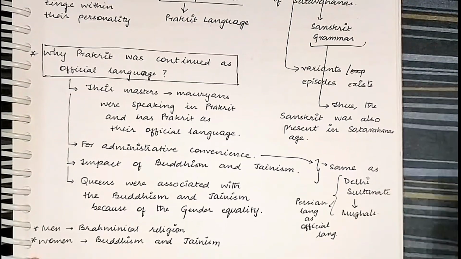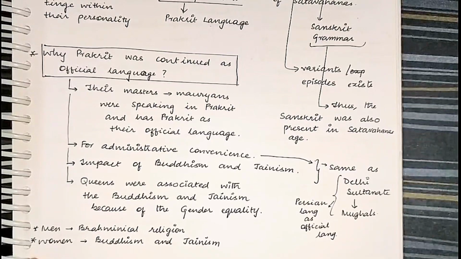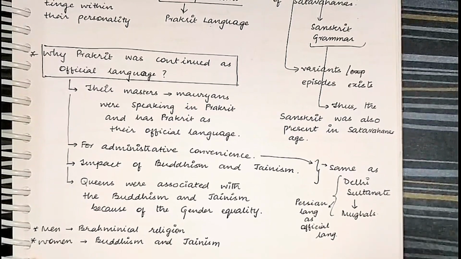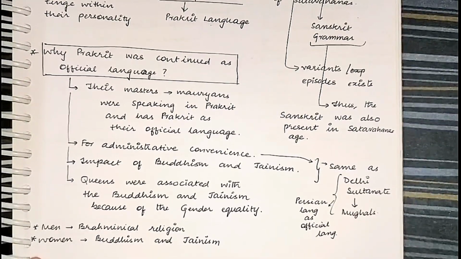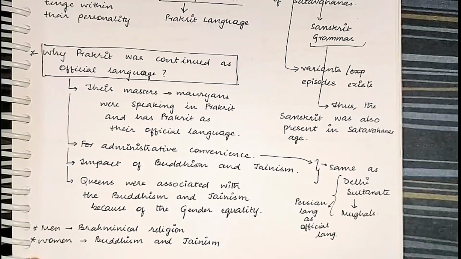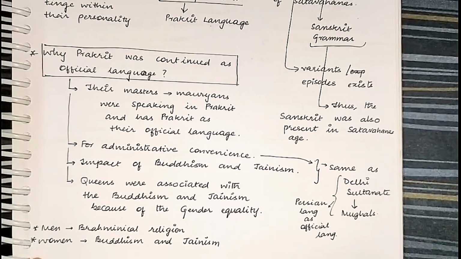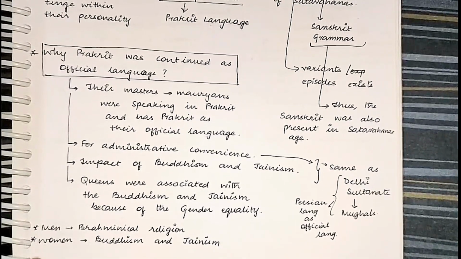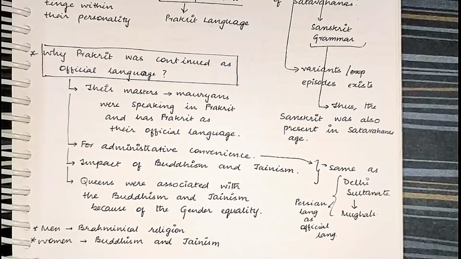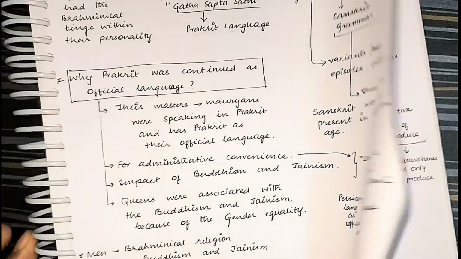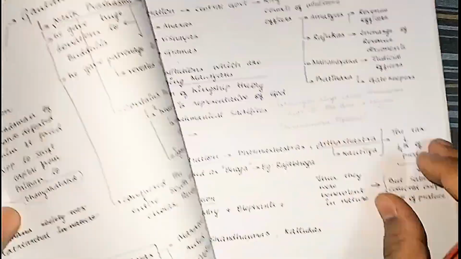And why did the male persons who are the kings perform the Brahminical sacrifices? So that they show their authoritative position. So that the Brahmins proclaim that these persons were performing the religious rituals and sacrifices. They are the kings. In order to consolidate their authoritative position, the Shatavahana kings performed the Brahminical rituals and sacrifices.